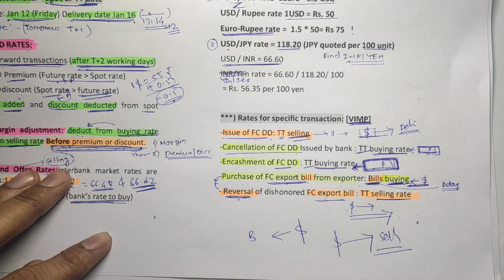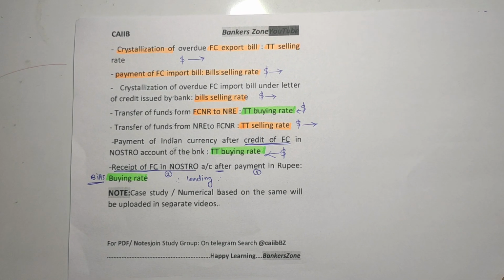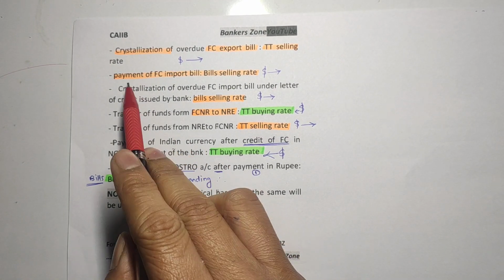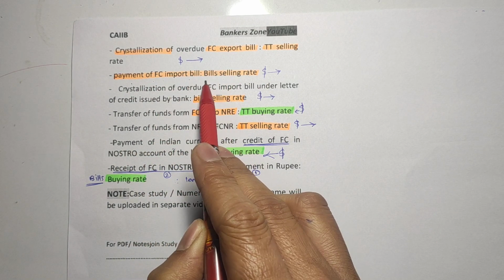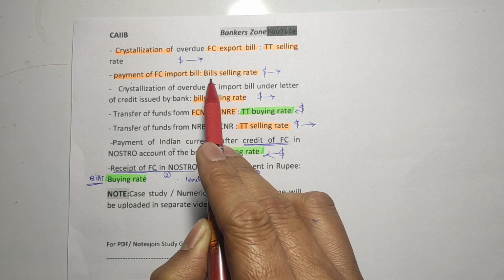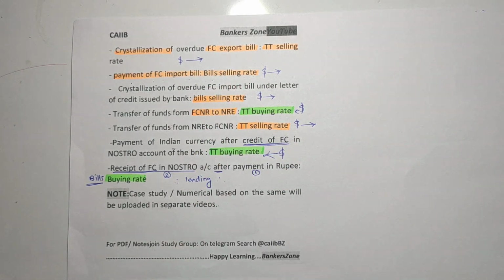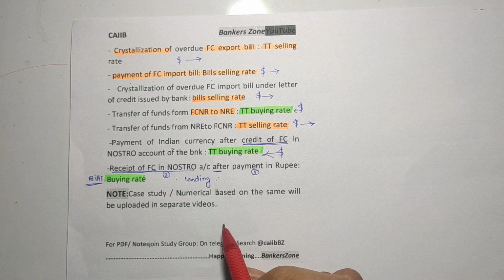Okay, now see, next some important points. While solving the numericals, you will observe, or they can ask a one-liner MCQ also. For example, in case of payment of foreign currency import bill, which rate will you quote? Bills selling rate, TT selling rate, TT buying rate, or bills buying rate. In this fashion they can frame an MCQ. So each line from this slide can become an MCQ.